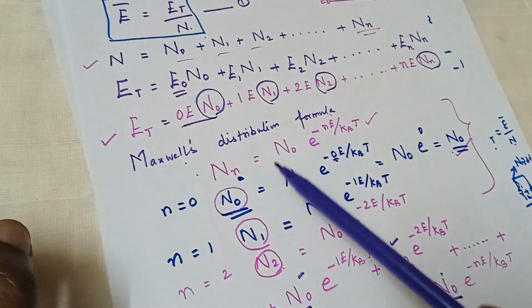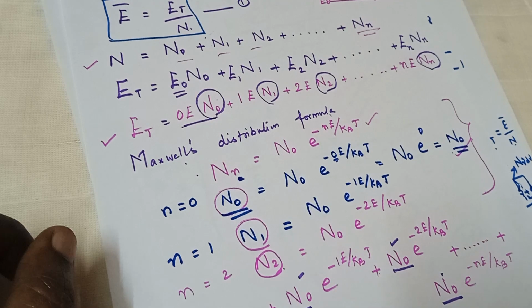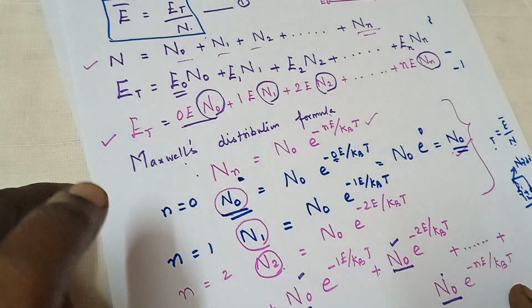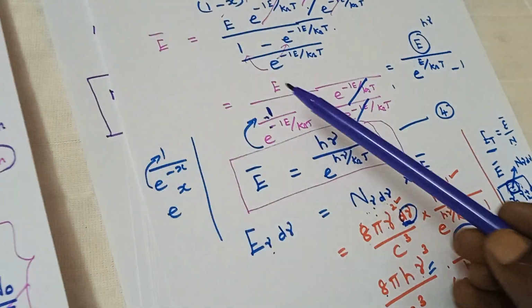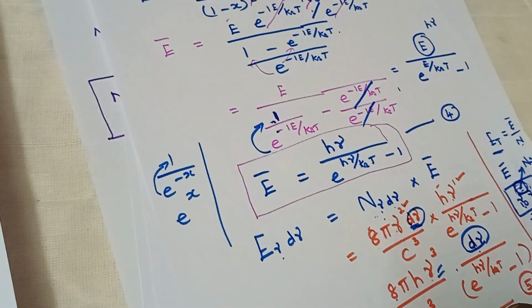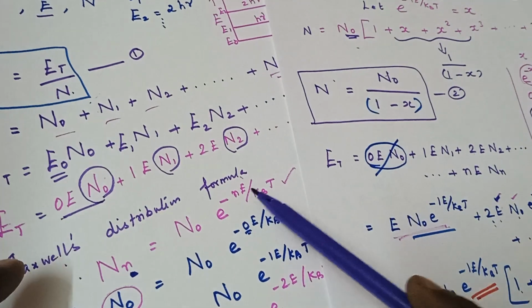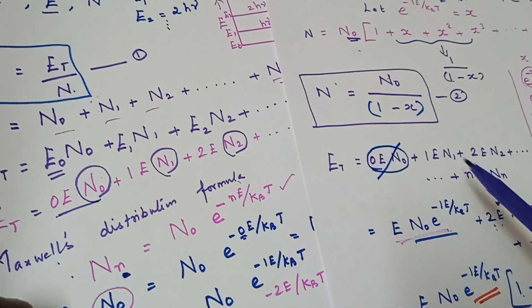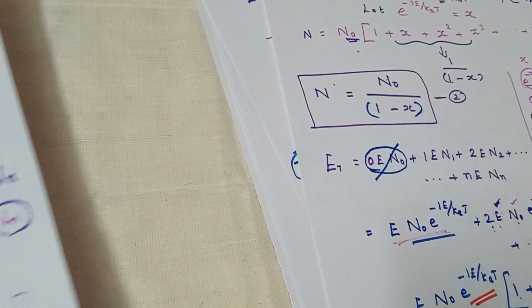Substituting Maxwell's distribution formula, we arrived up to n is equal to n naught e power minus n epsilon by k B T, and we have n is equal to n naught divided by 1 minus x.